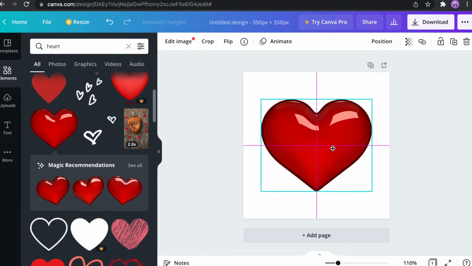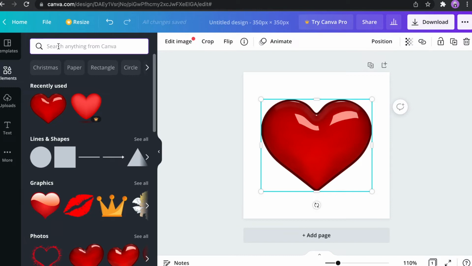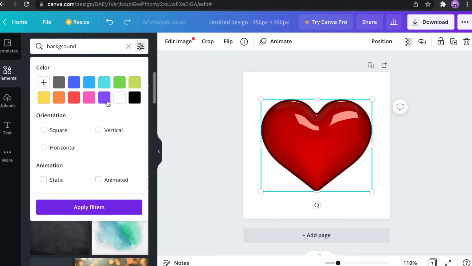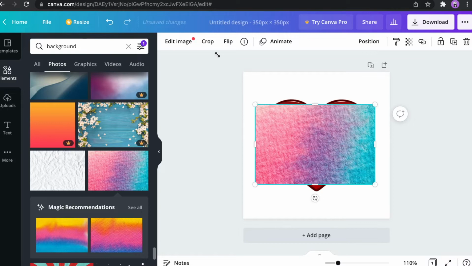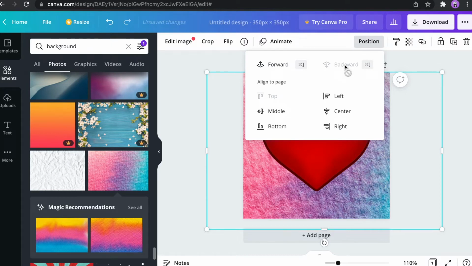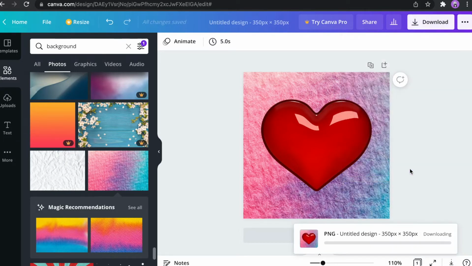Let's choose this heart. You can move it as you wish. If you know how to use Photoshop, okay, great. I'm happy for you. This is just an example for beginners. Also, I can add some background here and all I have to do is just write background. And I also can pick a color I want, like this. This one is free, so I can use it absolutely for free. And okay, position backwards. Great. I guess we have a logo for our NFT collection. Then just click download. And yeah, that's it.